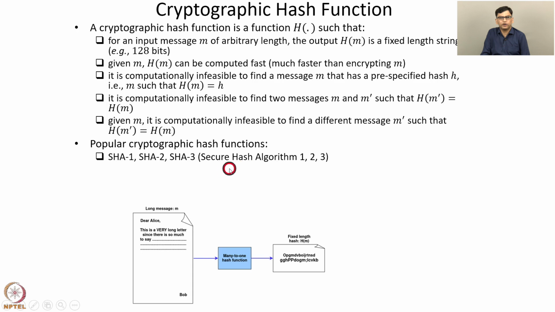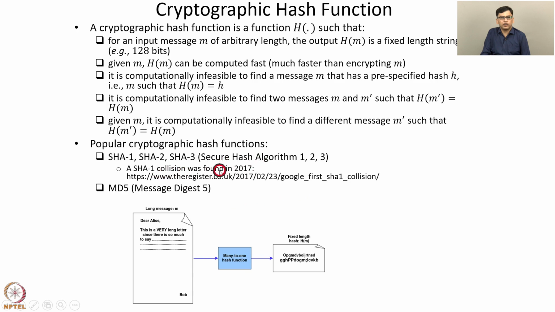Some popular cryptographic hash functions are SHA-1, SHA-2 and SHA-3. These are abbreviations for Secure Hash Algorithm 1, 2 and 3. An SHA-1 collision was found in 2017. You can read the details at this link. That is, two different messages were found such that h of m equals h of m prime for the two messages, where h is the SHA-1 hash function. Since a collision is found, it's considered not secure. Another popular cryptographic hash function is MD5, which stands for Message Digest 5. Several collisions were found between 2004 and 2007. For this reason, MD5 is considered insecure.